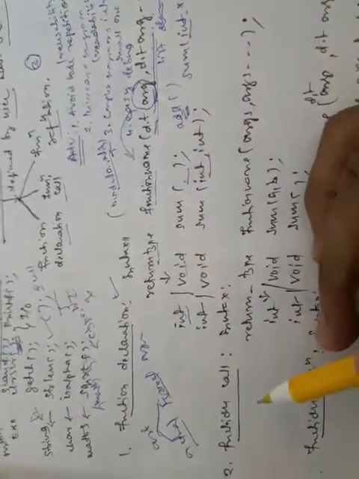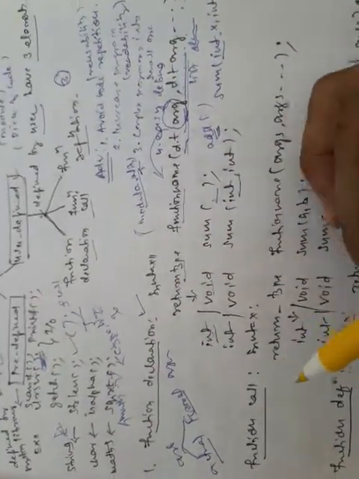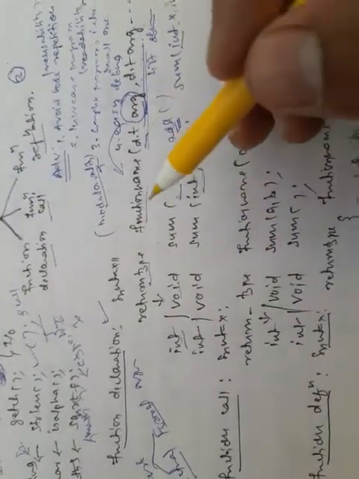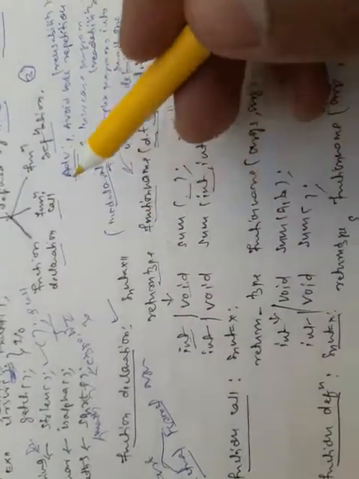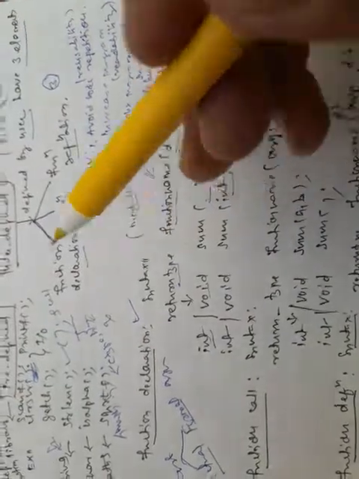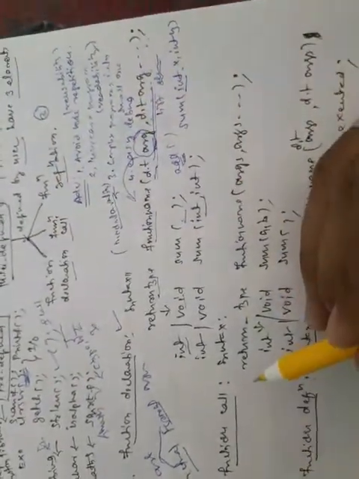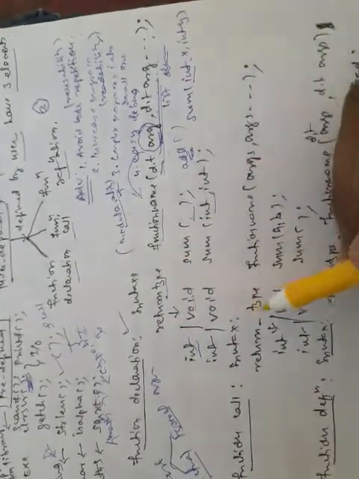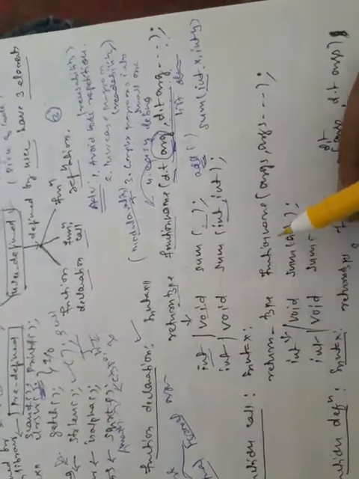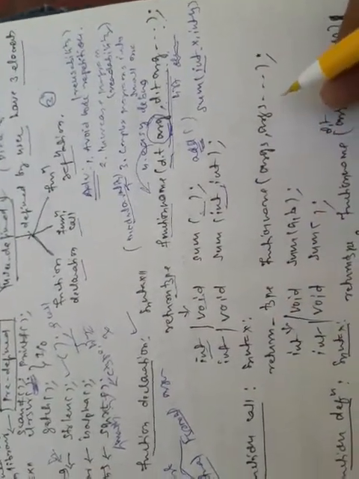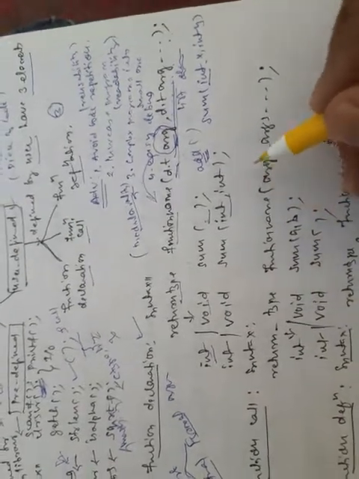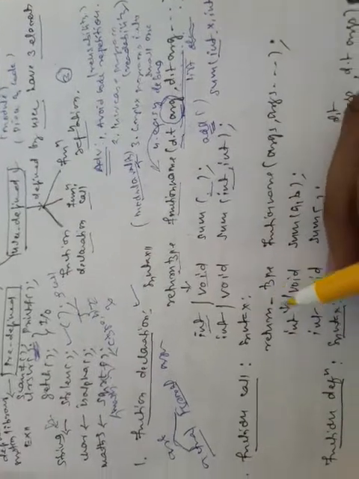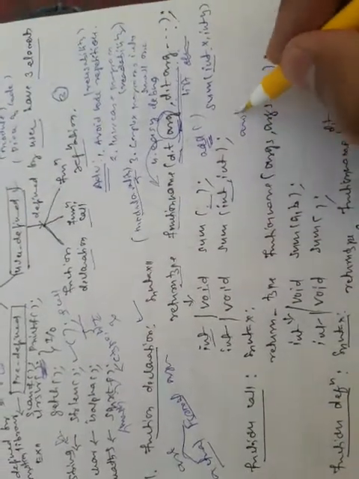Now coming to the function call. What is a function call? A function call is executing the function, or invoking the function by making a call. A function call contains the same syntax as a function declaration: return type, function name, argument list. And here you may not represent the data type. Why? Because a function call is always written in another function.